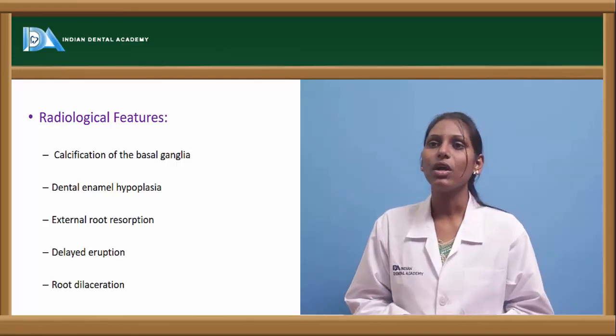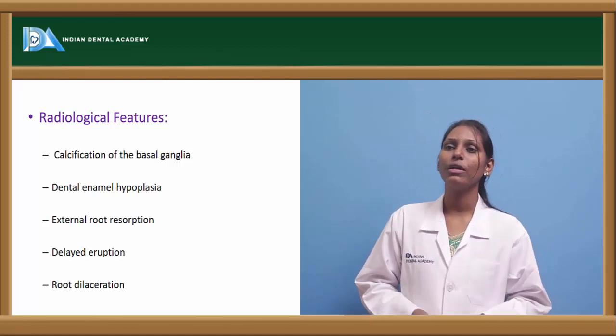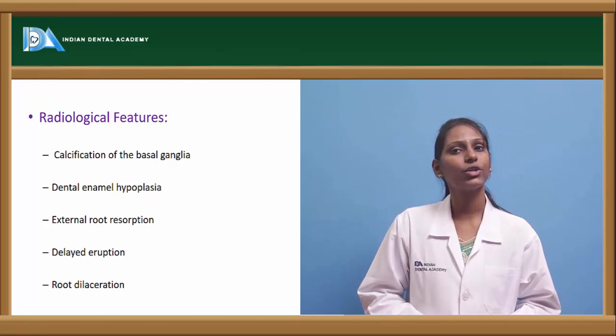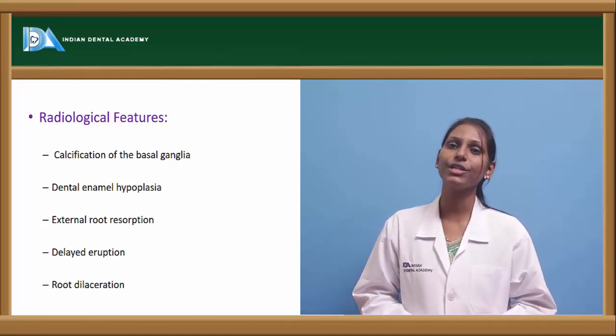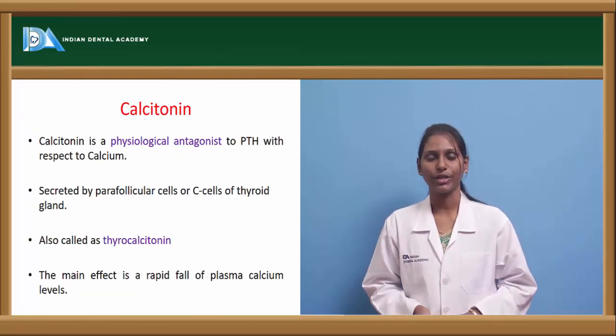We also have radiologic features, where we can see calcification of the basal ganglia. Dental enamel hypoplasia, external root resorption, delayed eruption, and root dilacerations can be seen in hypoparathyroidism.